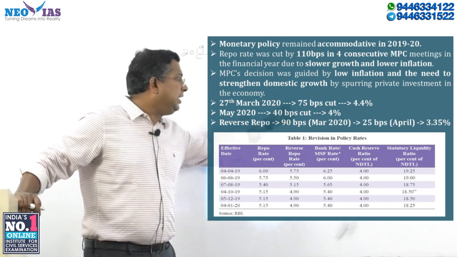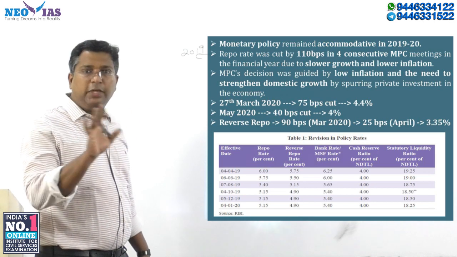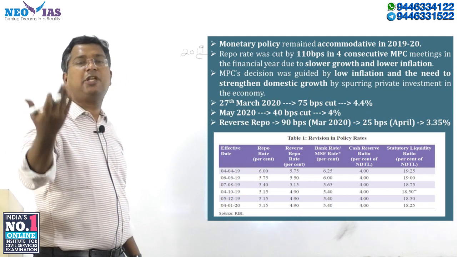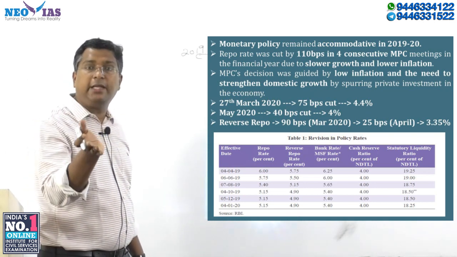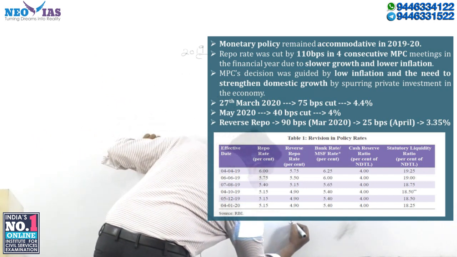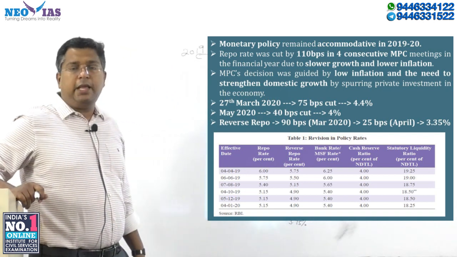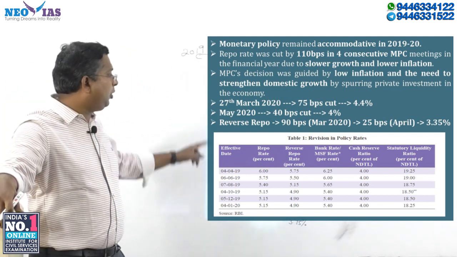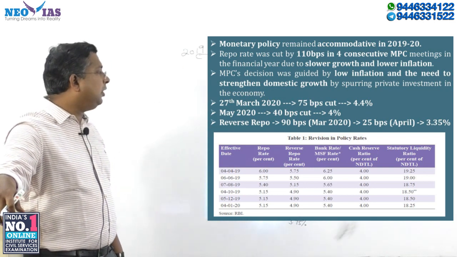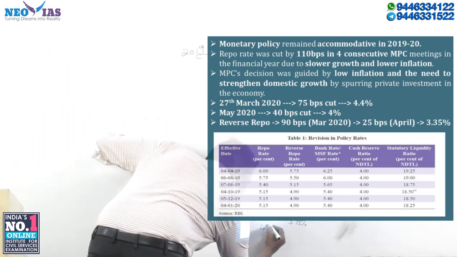But again in April, it was not a monetary policy decision. The RBI separately cut the reverse repo by 25 basis points in April 2020, without cutting the repo rate. So in April, the reverse repo became 3.75%. In May, in the bi-monthly monetary policy, the repo was again cut by 40 basis points. Now, in May, the repo became 4%.